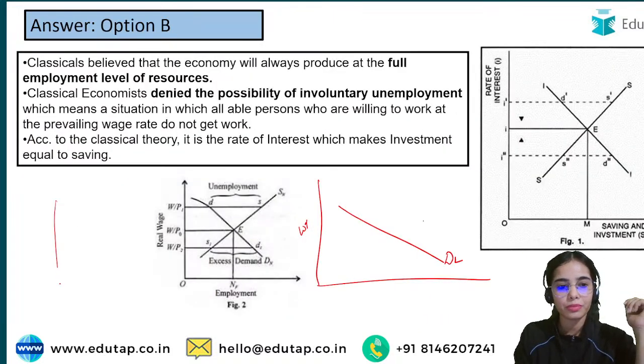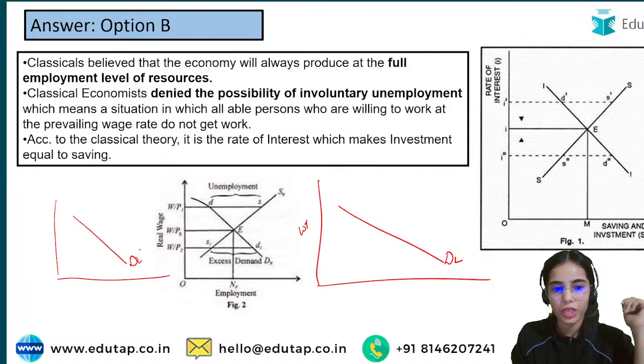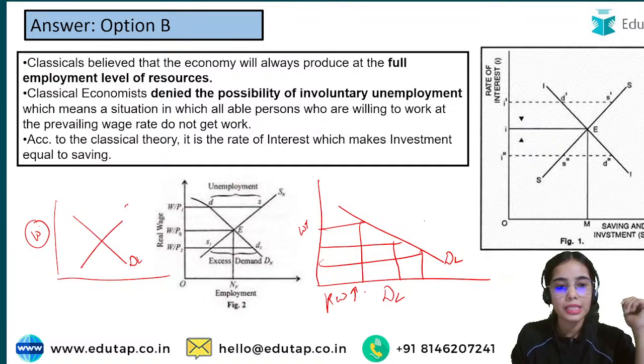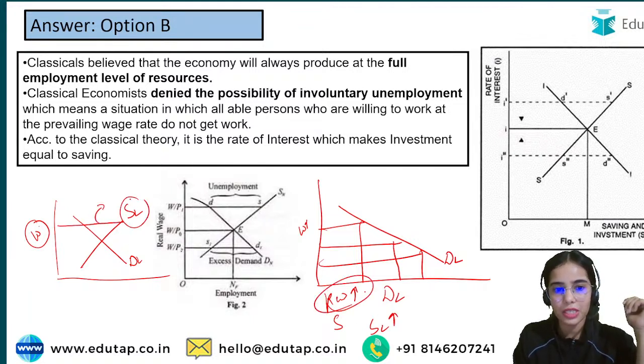So remember that this is your demand for labor, with the real wages. If the real wages are high, the demand for labor is low. If the real wages are low, the demand for labor is high. This is the supply of labor. The supply of labor increases with the increase in real wages. Now, if there is unemployment in the country, where the supply of labor is higher than the demand for labor, the real wages will decrease to bring employment.